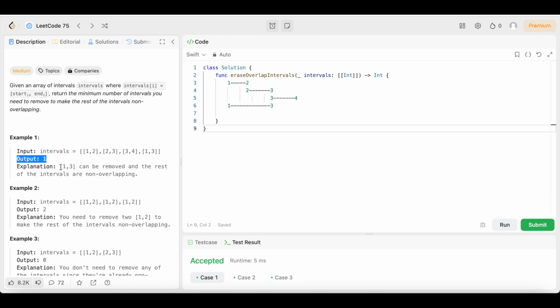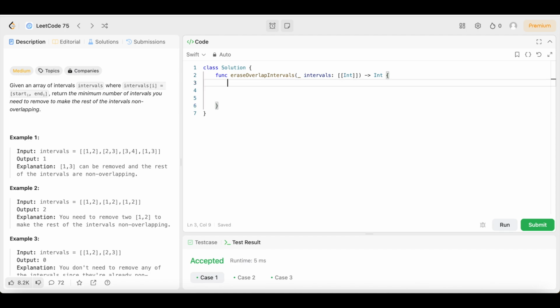The explanation says the 1, 3 interval can be removed and the rest of the intervals are non-overlapping. So we come back over here and look at this picture, and you'll notice that 1, 3 is overlapping all of these intervals. But say we delete it. Boom, we delete it. Now there are no overlapping intervals and all is right with the world and the code that we've written. That's a visual representation of what we're trying to do.